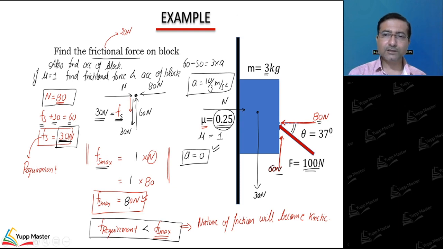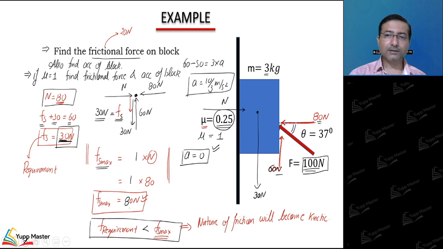I hope this simple example is also clear, right? So in two parts we have discussed this problem. If coefficient of friction increases, then obviously with this force you can keep the block against the wall, without moving the block along the surface, right?